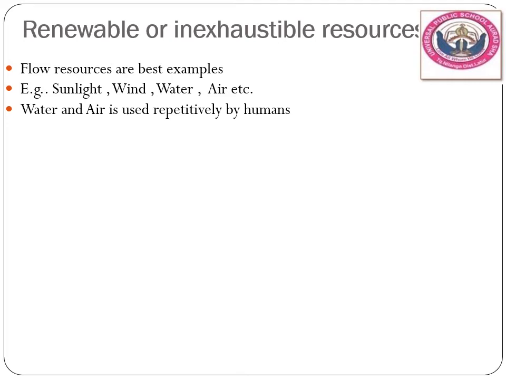Water and air are used repetitively by humans, isn't it? And how does air flow? We breathe in oxygen, we breathe out carbon dioxide, plants take the carbon dioxide and give oxygen, we take the oxygen and breathe out carbon dioxide again. It continues to flow in a chain, है ना? So water and air are used repetitively by humans.